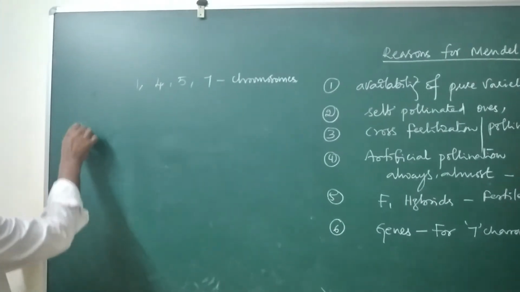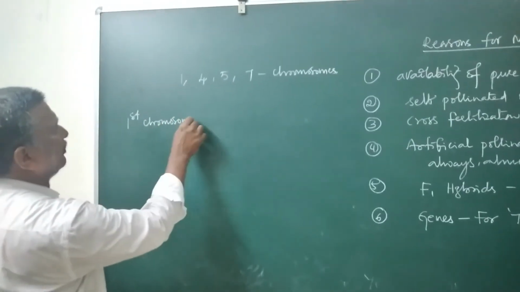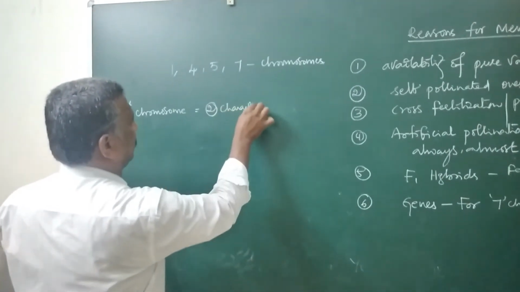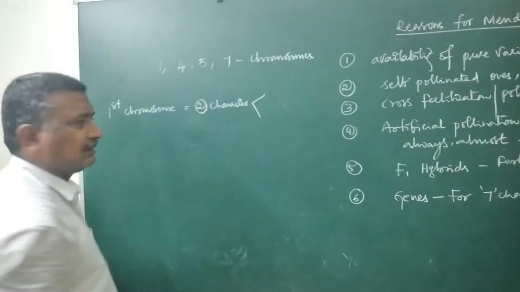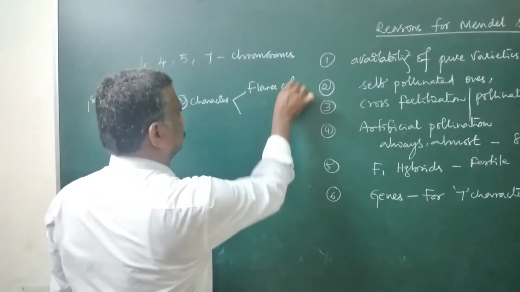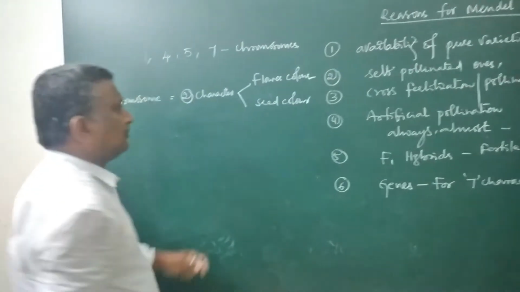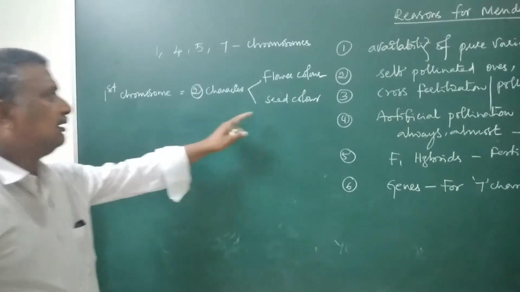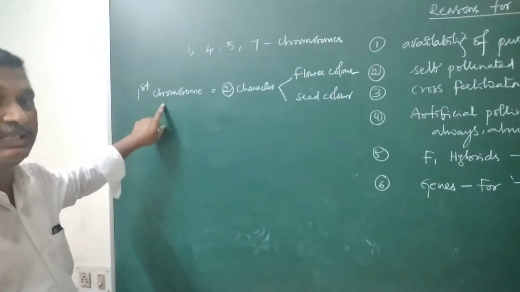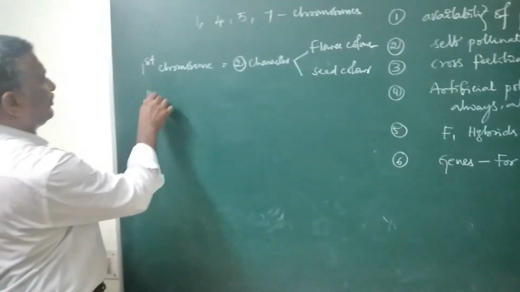First chromosome will have 2 characters. What are the 2 characters? Flower color, seed color. So these flower color and seed color characters are present on the first chromosome, meaning their respective genes are located on the first chromosome. Then on the 4th chromosome